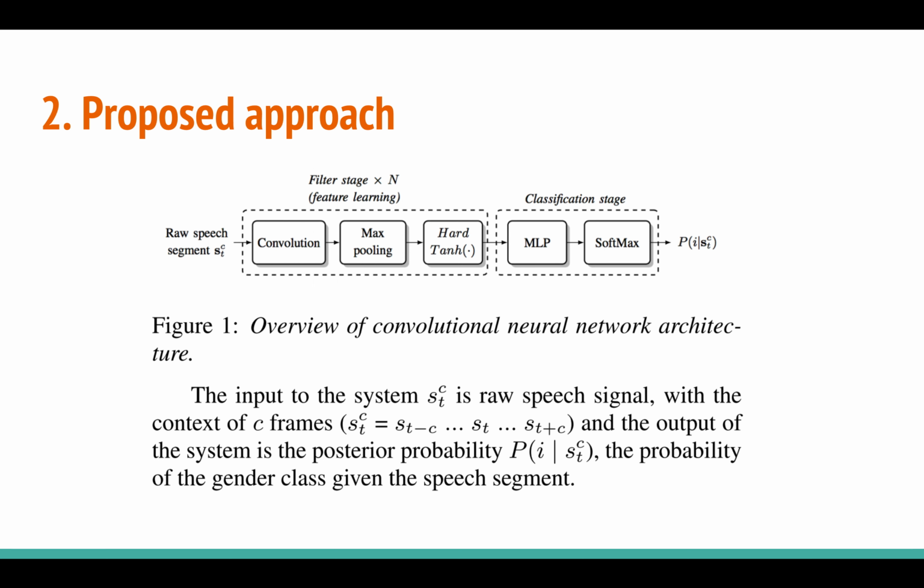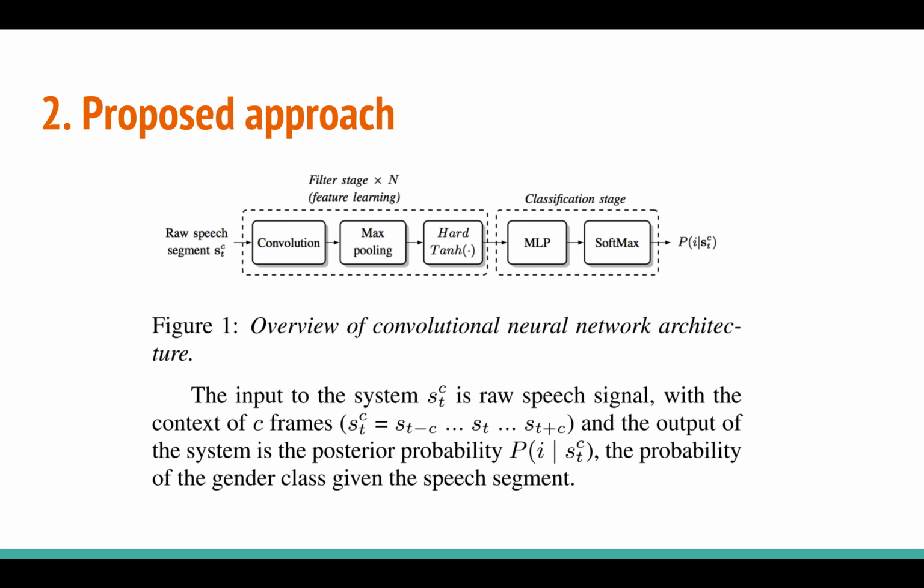So in the proposed approach, we have a feature learning stage, where we use one-dimensional convolution and max pooling layers to learn features from the raw audio directly. Then a classification stage where they use MLP and softmax to classify each segment of speech into one of the genders. The input takes S subscript t superscript c as a raw speech signal, a window of one-dimensional speech signal with a context of c frames to left and right.